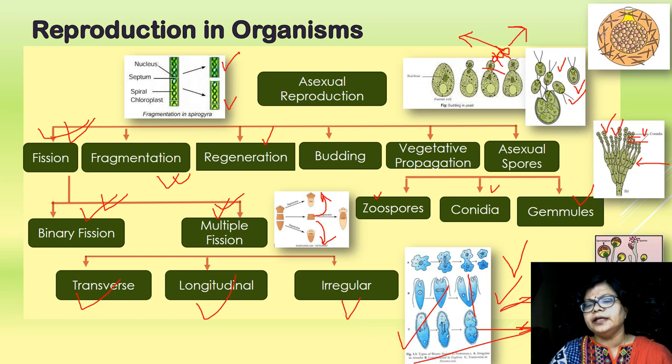Gemmules. Gemmules we find in sponges, Spongilla. Here, the archaeocytes are present within a flask-shaped structure, the sporangium, and it remains surrounded by a hard coating with or without spicules. These are the spicules, and within this sporangium these archaeocytes are present. At the tip, a micropyle is present, and with favorable environmental conditions these archaeocytes come out through the micropyle and on germination give rise to a new organism.